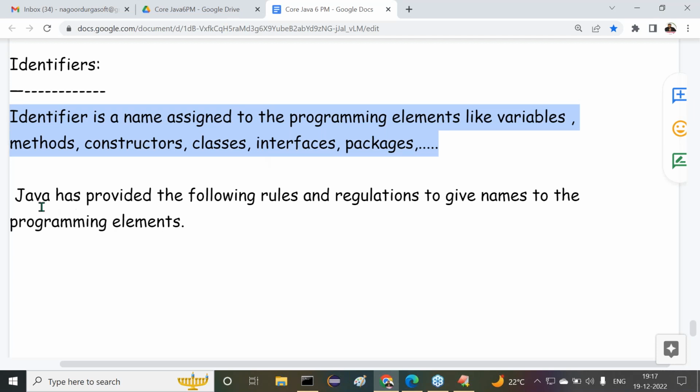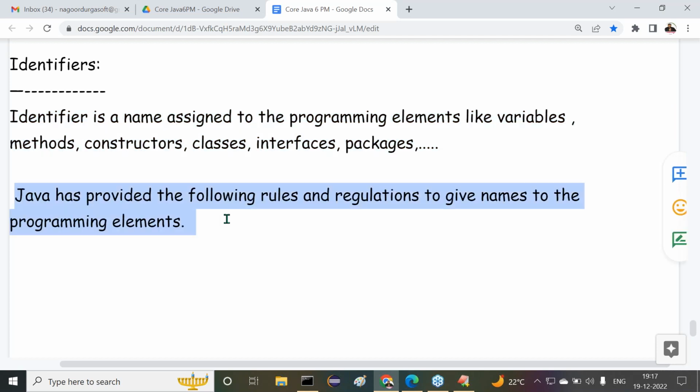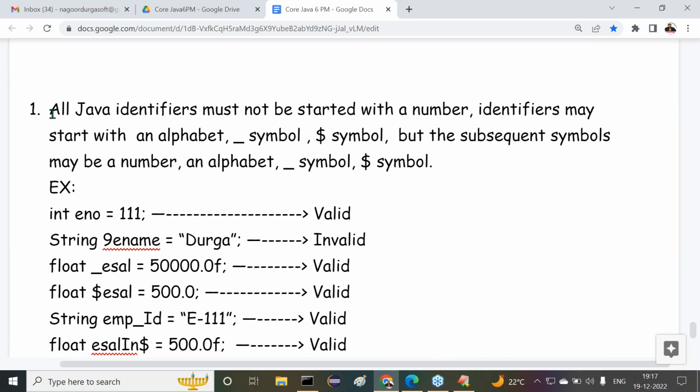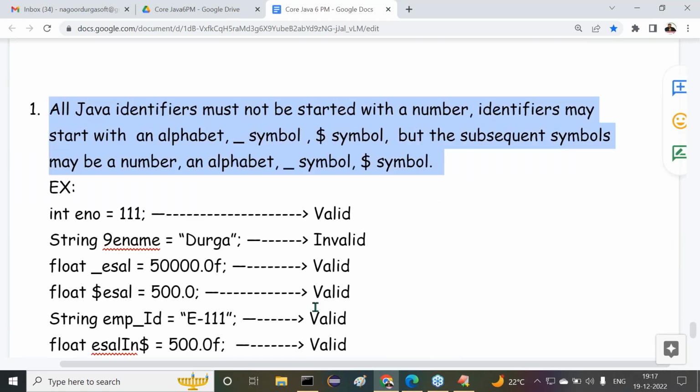To provide identifiers, Java has given a set of rules and regulations. What is the first rule? All Java identifiers must not start with a number. Identifiers may start with an alphabet, underscore symbol or dollar symbol, but the subsequent symbols may be a number, an alphabet, underscore symbol or dollar symbol. Then a few examples were provided clearly.